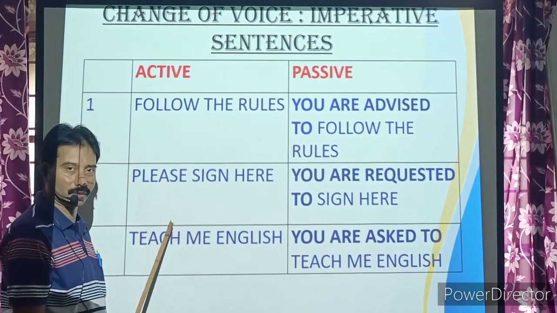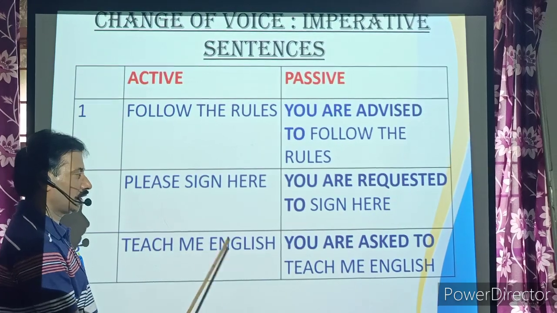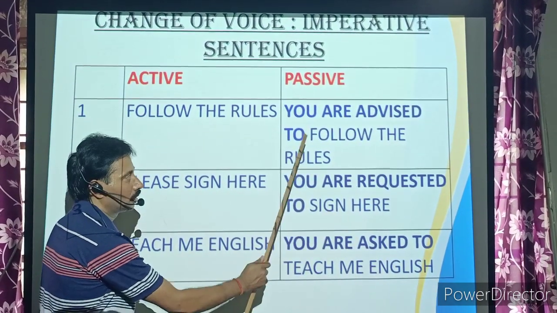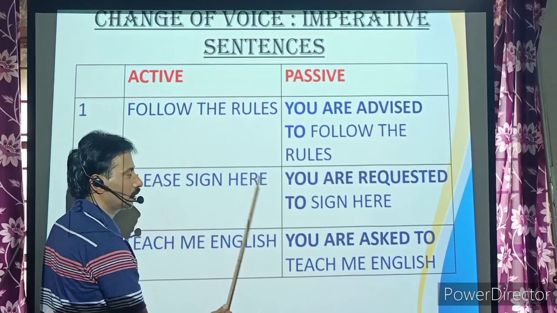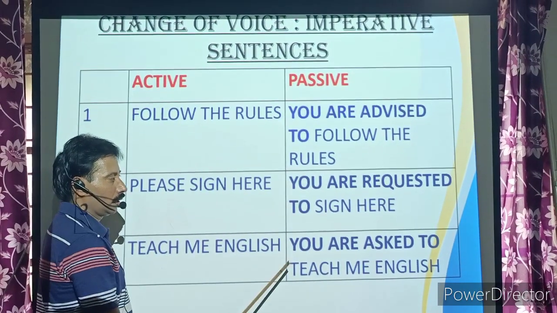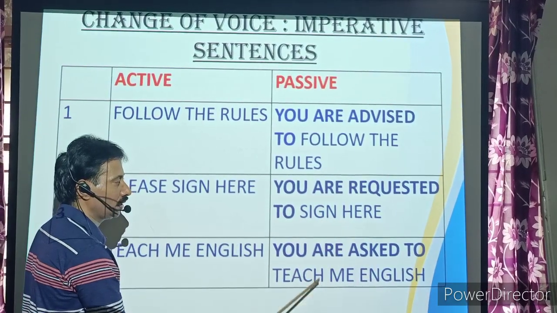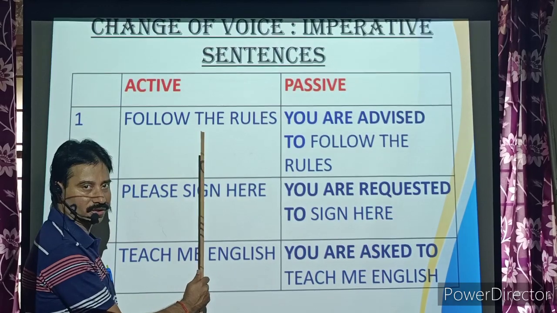This is also an imperative, but you are asking a favor of somebody. You are asked to teach me English. So you are advised to here, you are requested to here, you are asked to here. After these phrases, you use the imperative whatever is given in the sentence.